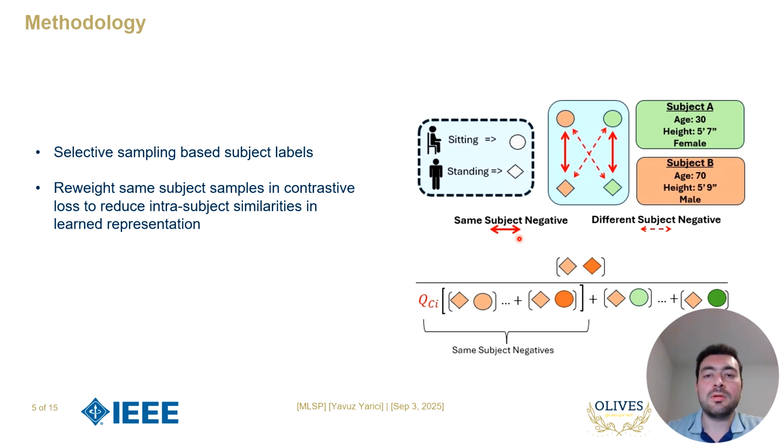This weighting increases the spread among samples from the same subject, while reducing the intra-subject similarities. By doing this, the model is encouraged to focus on semantic differences between activities rather than on subject-specific patterns. As a result, the learned representation becomes subject invariant.